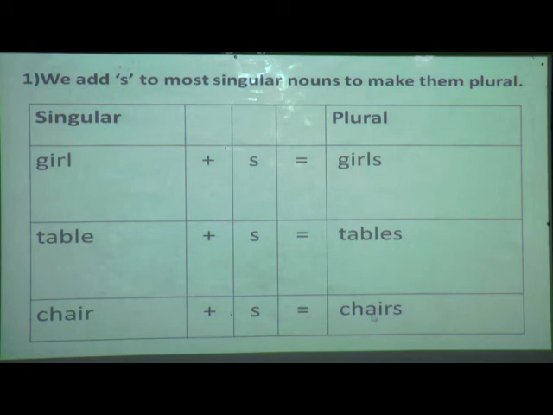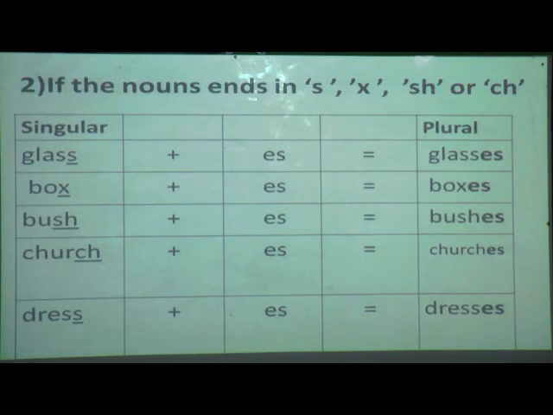Hope so, students, you have understood what I have taught in the first rule. For most singular nouns, if you want to make them plural, you only add s. Now the next thing. Here, what can you see over here? Next, if the nouns end in s, x, sh or ch. Again I will repeat, students. When a noun ends with s, x, sh and ch, only when they end with these letters, what are you going to do?